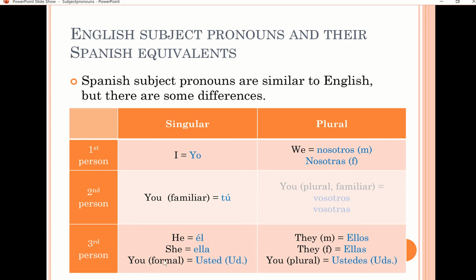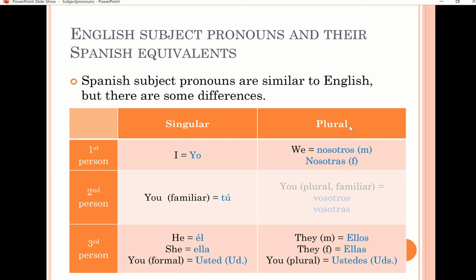Also, we have you formal. You formal is different from you familiar. You familiar, you're talking to one person that you're close to, your friend, your boyfriend, your girlfriend, etc. But if you're talking to one person that you have to be formal with, for example, a doctor, or a police officer, or the principal of a school, you would use usted. The abbreviation is this, Ud. with a dot. Okay, usted or Ud. and a period, but this abbreviation is just for writing. It's never for speaking. Okay, usted.